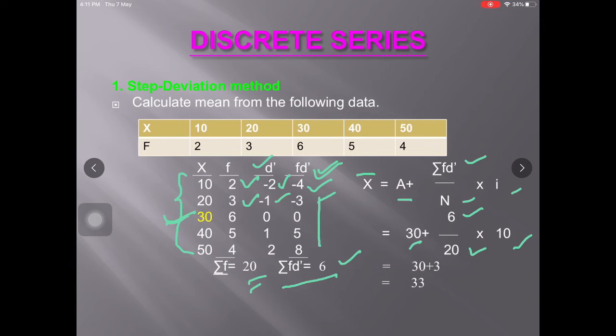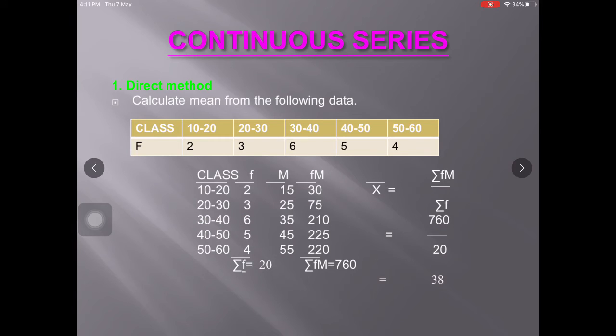So 30 plus 0, 0 cancelled out, 6 by 2 is 3, so 30 plus 3 is 33.